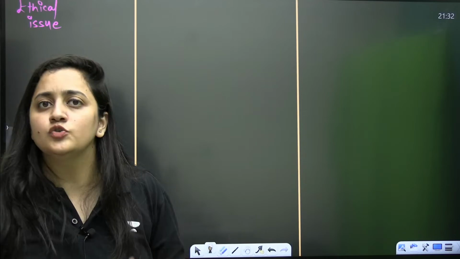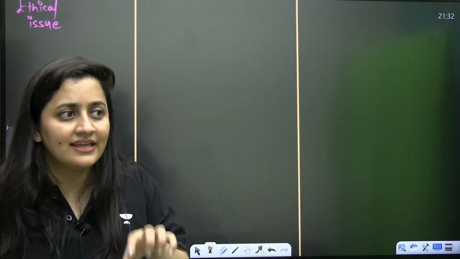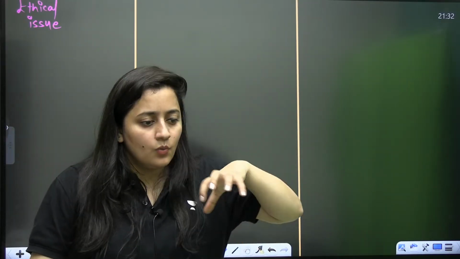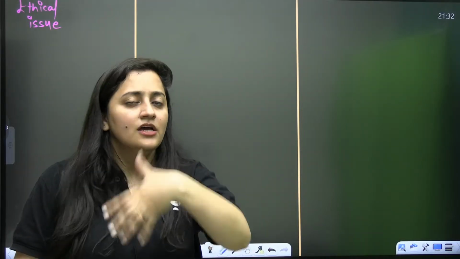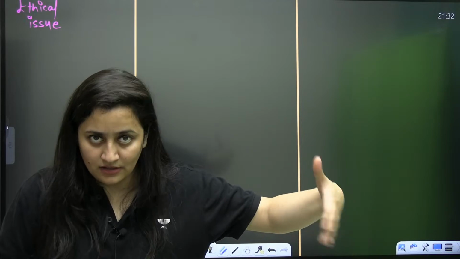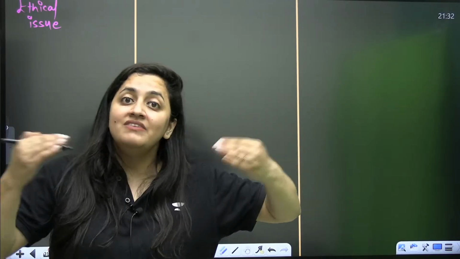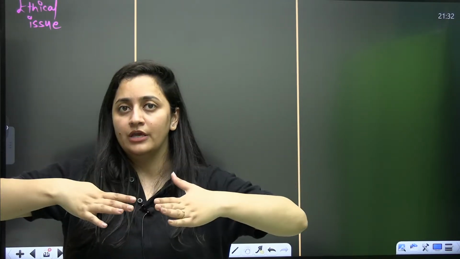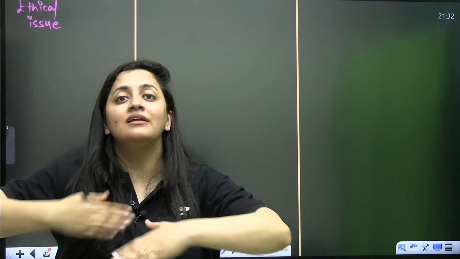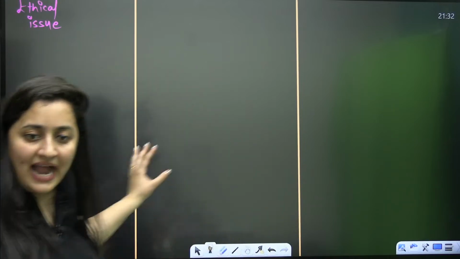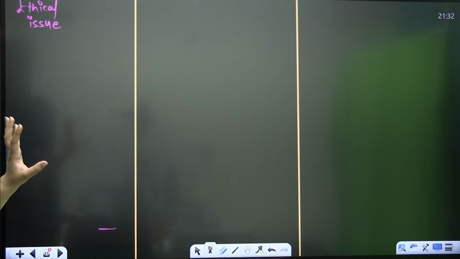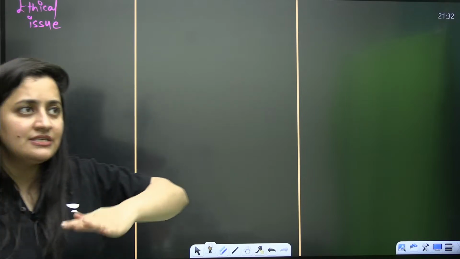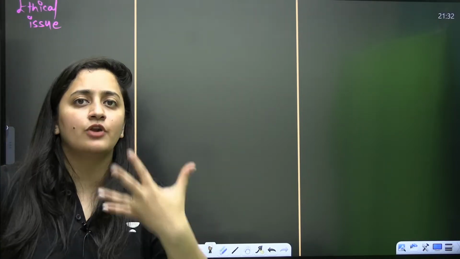So of course ethical issues are there. Ethically it is not right. Whatever is beneficial for us, we are focused on that only. We are propagating those animals or plants only, and we are even propagating those genes only. So obviously we are playing with nature. Somewhere it is unethical, isn't it? We are just manipulating other organisms for our benefit.